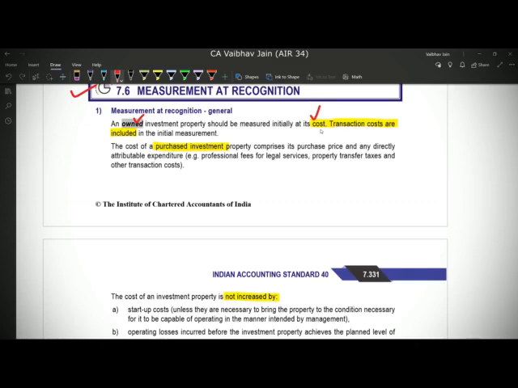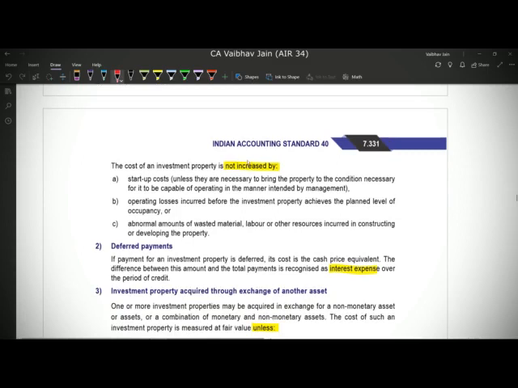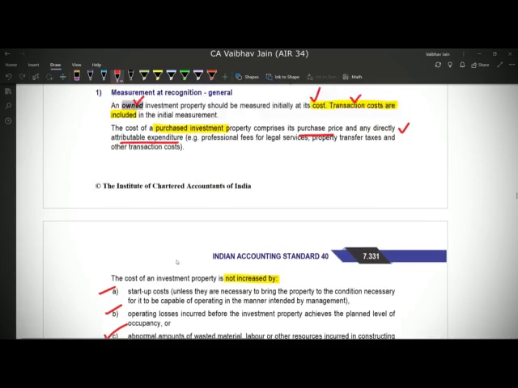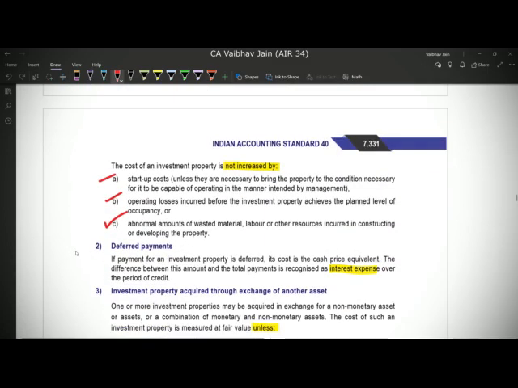So if we own the property, then we can measure it at cost simply, cost being the amount we have paid for acquiring the asset, including the transaction cost. This is a brief definition of what is cost, and it comprises the purchase price and directly attributable expenditure. It also says that the cost of the investment property is not increased by startup cost, operating losses and abnormal losses. So that is a pretty easy definition. The main point here is that investment property shall be measured at cost only. Now the second point is deferred payments. Deferred payment I have covered n number of times in many concepts.